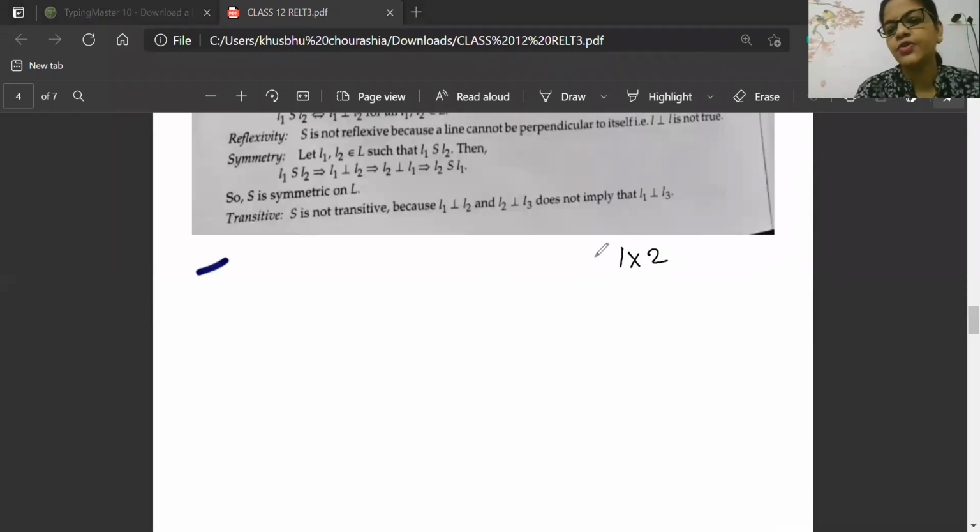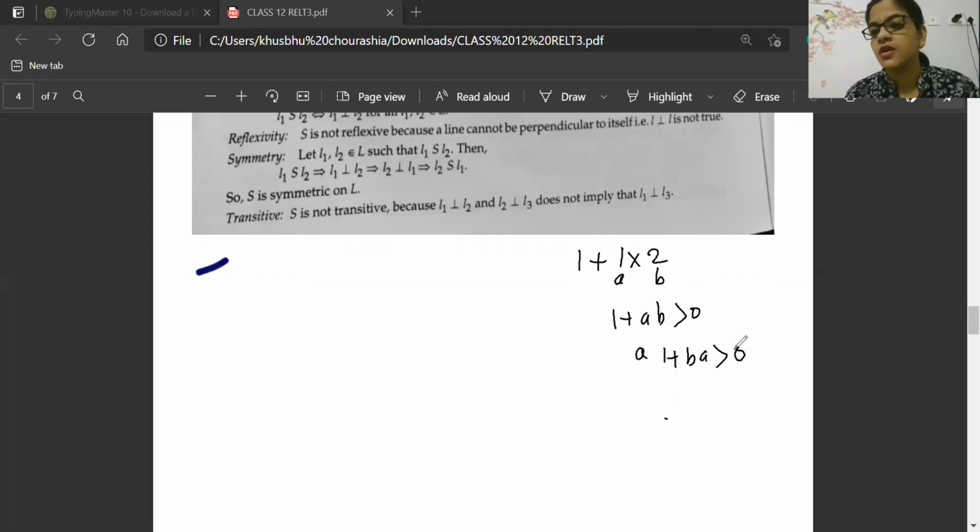Let us do some experiment related to it. If any element is 1 comma 2, that is, A becomes 1 and B becomes 2, then 1 plus AB will always be greater than 0. If this condition holds, then 1 plus BA will also be greater than 0.